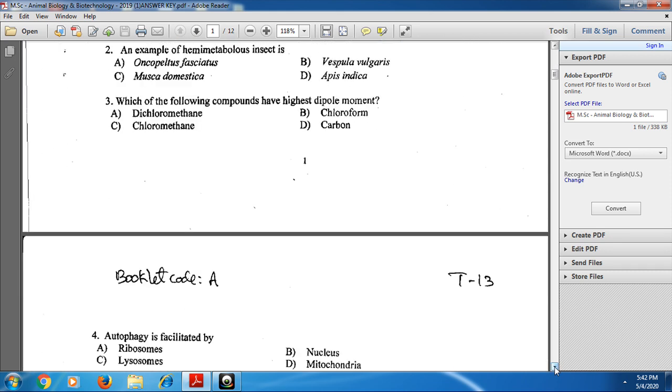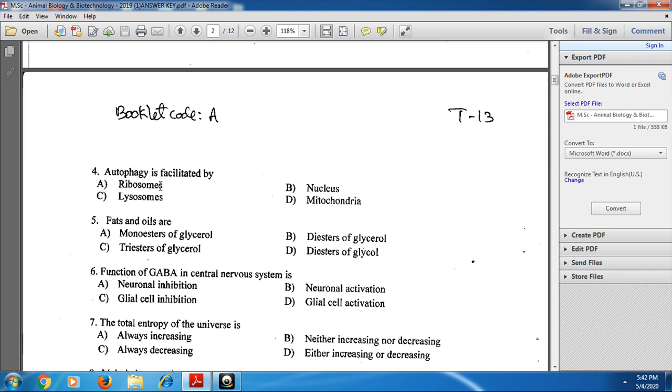And the next question, the fourth question: what is autophagy? Autophagy is facilitated by cell organelles. Lysosomes have the capability of autophagy and heterophagy. Autophagy is the self-phagocytosis of particles, and heterophagy is another function of the lysosome. Hence, autophagy is facilitated by lysosomes, and option C is correct for the fourth question.